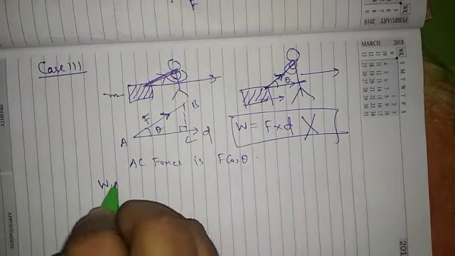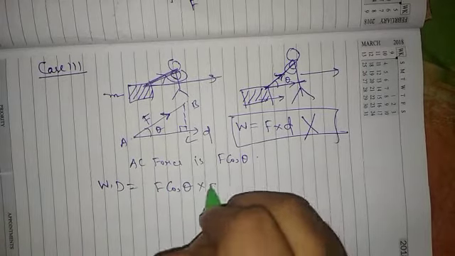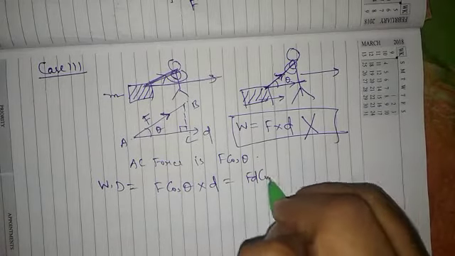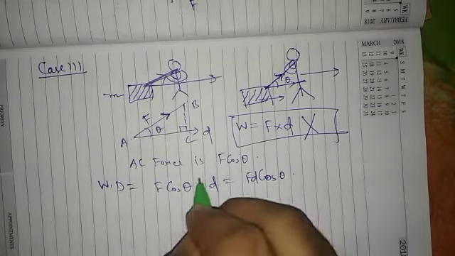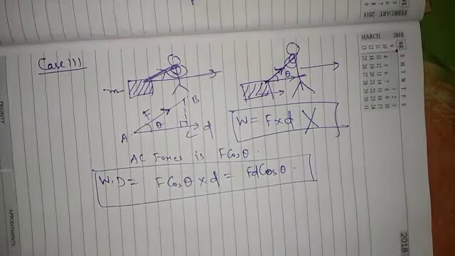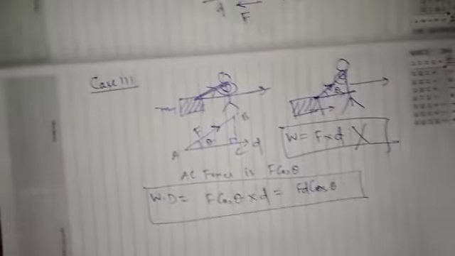So here work done will be F cos theta, which is our force now, into displacement. So F into d into cos theta. So now the work done will be F d cos theta. Now you can say, why cos theta, why not sin theta? So let us discuss that also.